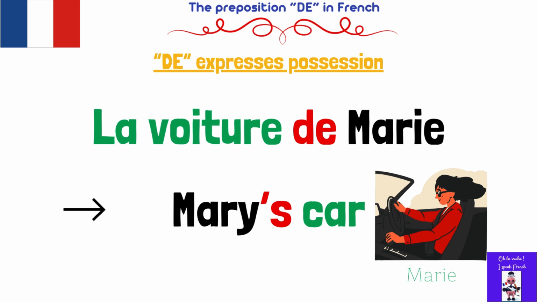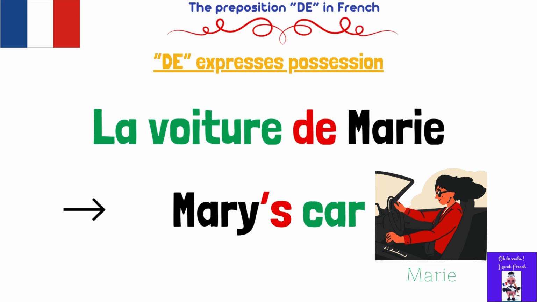So the order here is inverted. We have Mary's car in English, but in French, we start with la voiture de Marie. So de here expresses possession.